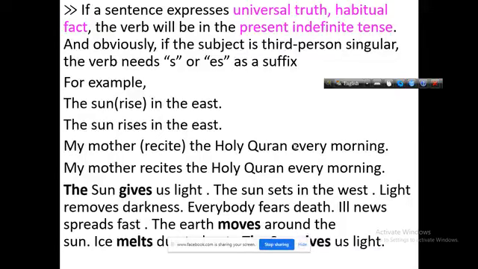My mother recites the Holy Quran every morning. That means every morning is a habitual fact. So, if it is habitual fact, we have to use present indefinite tense in the sentence. Here my mother recites the Holy Quran every day. So, recites is in the present indefinite. The sun gives us light. In the same way, the sun sets in the west. Light removes darkness. Habitual fact. Everybody fears death. Illness spreads fast. The earth moves around the sun.